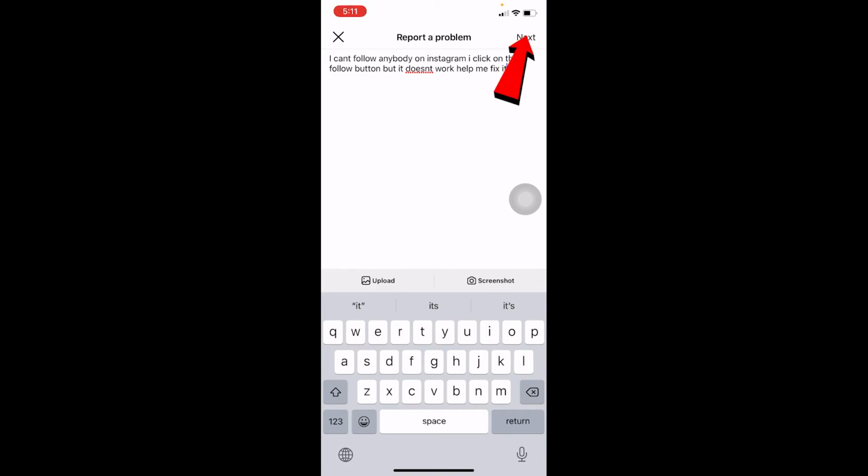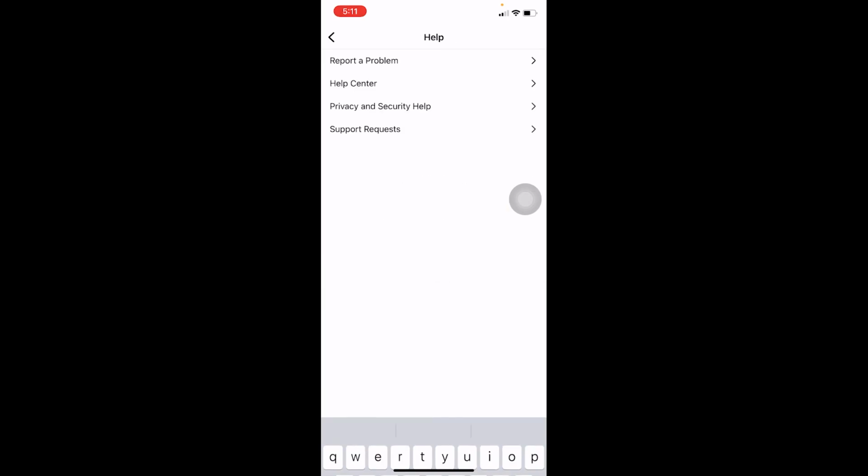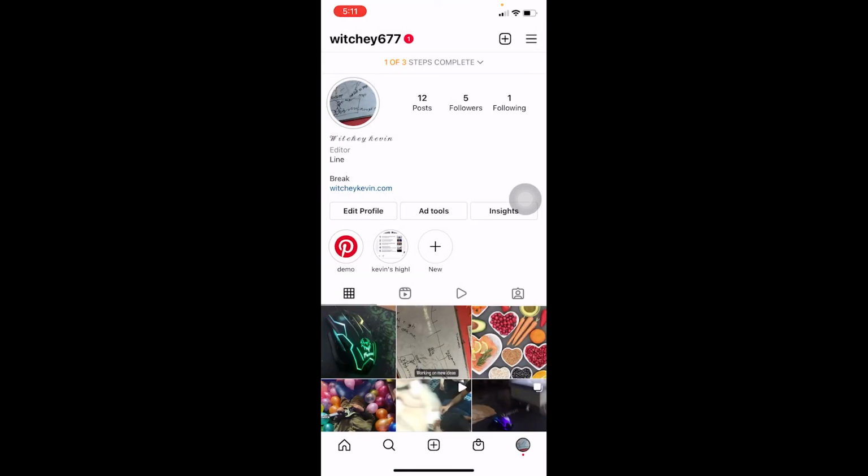After you write this, click on next at the top of the screen. After you click next, basically the problem will be sent to Instagram. Instagram staff will view it and they'll help you fix your problem. Alright, so yeah, that's basically how you can solve "You can't follow account right now" on Instagram.